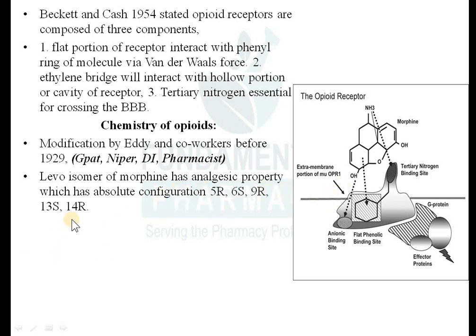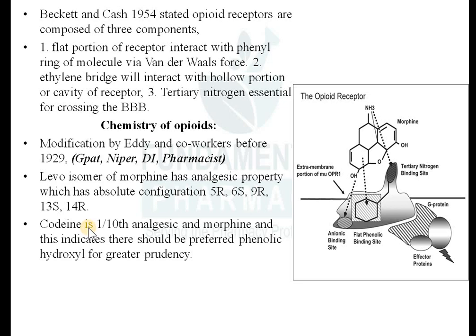Leave this, it is not that important, but still you should know 5R, 6S, 9R, 13S and 14R. Codeine is another molecule after morphine. It is 1/10 the analgesic of morphine. Morphine is a very potent analgesic, but codeine is less potent than morphine. This indicates that the phenolic hydroxyl group is important for greater potency.